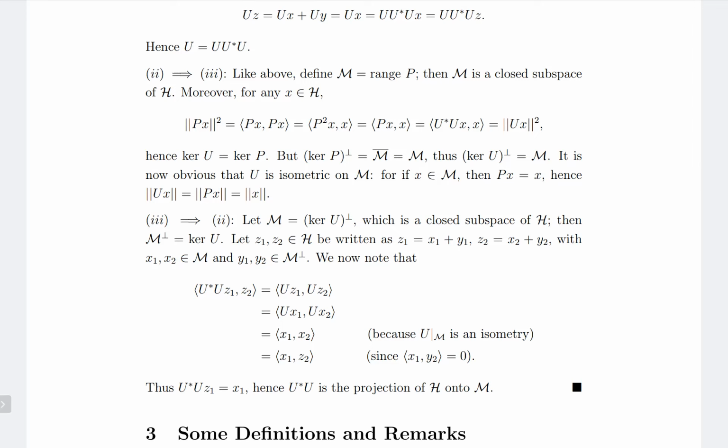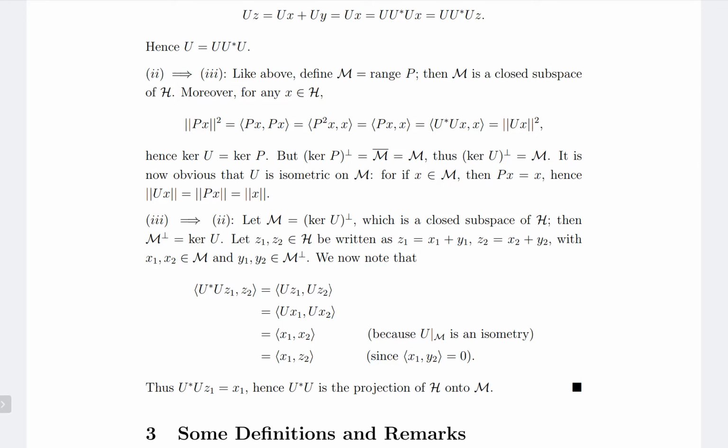And because U is isometric on M, the inner product of Ux1 and Ux2 is going to be the inner product of X1 and X2. And this is also equal to the inner product of X1 and Z2, because X1 comma Y2 is going to be 0, since X1 is in M and Y2 is in M perp. If you add 0 to this equation, you get X1 comma Z2.